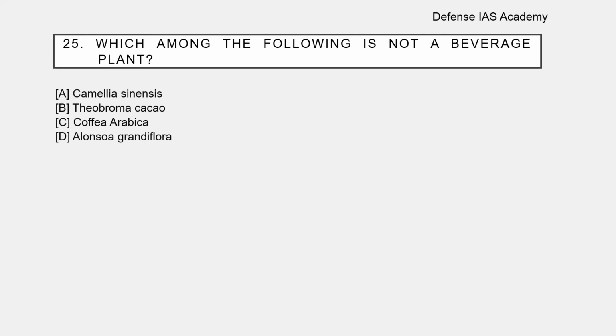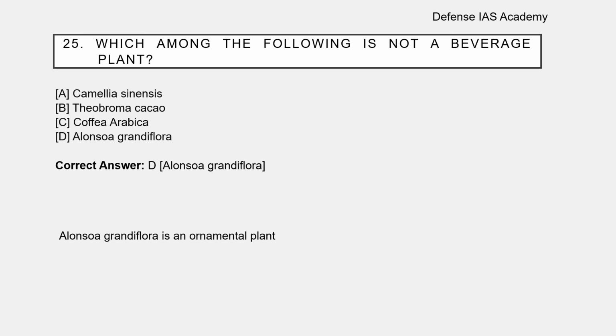Question number 25. Which among the following is not a beverage plant? Options are: option A, Camellia sinensis; option B, Theobroma cacao; option C, Coffea arabica; option D, Alonsoa grandiflora. The correct answer is Alonsoa grandiflora. The Alonsoa grandiflora is an ornamental plant, not a beverage plant.